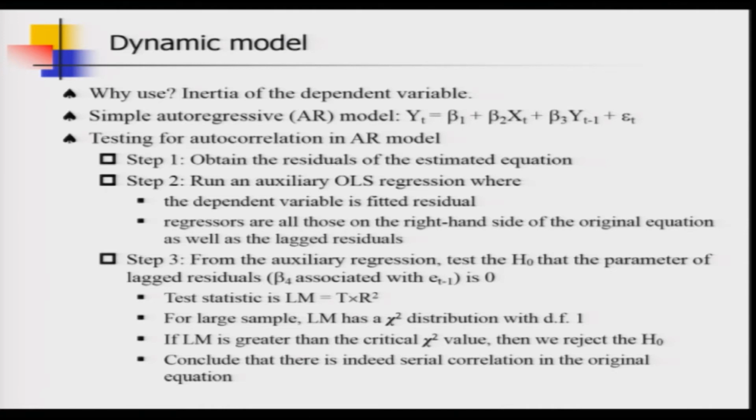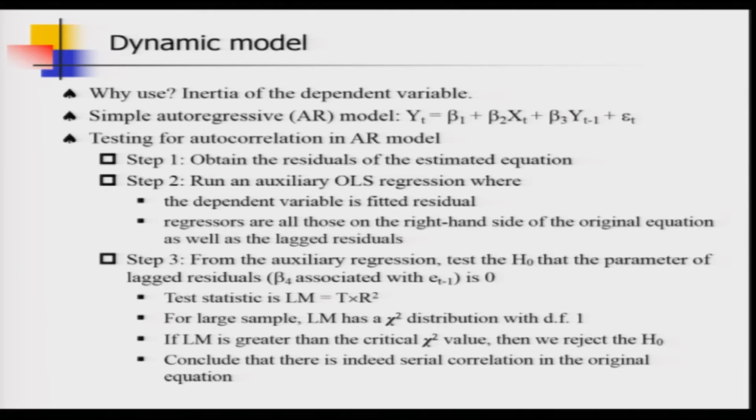So, the parameter associated is beta 4, that is equal to 0. Okay. So, we set a null hypothesis that beta 4 is equal to 0. Now, we have to define the test statistic, and the test statistic is LM.